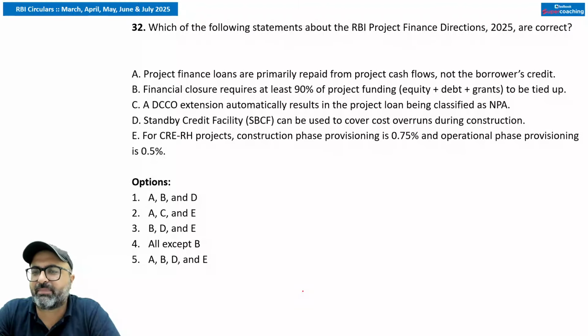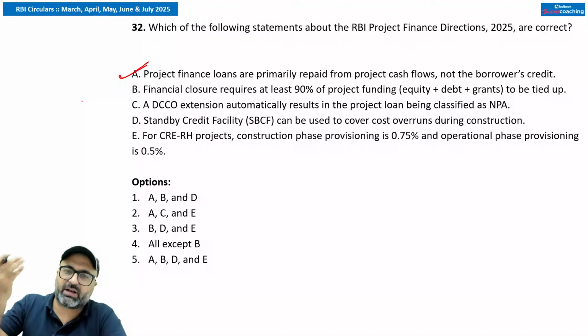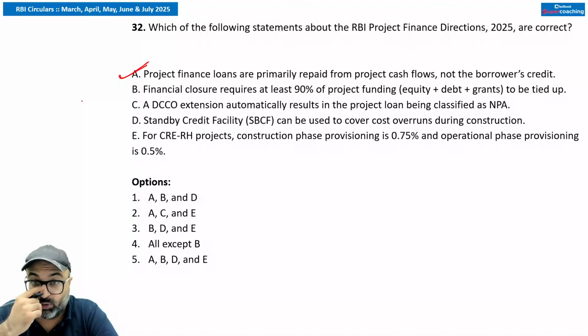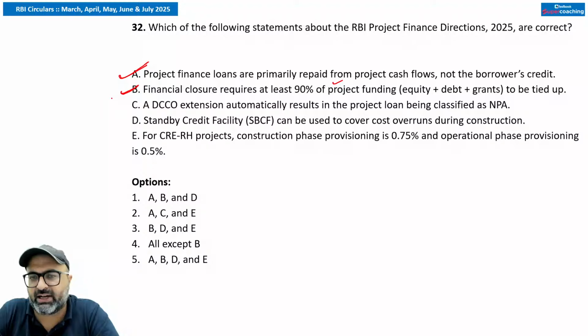Project finance loans are primarily repaid from project cash flows, not the borrower's credit. तो सर जो आपका रीपेमेंट ऑफ लोन है दैट इज डन फ्रॉम दी प्रोजेक्ट कैश फ्लो ओनली, इसीलिए जब प्रोजेक्ट काम करना शुरू करता है, पैसा आना शुरू होता है प्रोजेक्ट में, तभी रिटर्न शुरू होता है बैंक को. फाइनेंशियल क्लोजर रिक्वायर एटलीस्ट 90% ऑफ द प्रोजेक्ट फंडिंग टू बी टाइड अप. If you are going to implement the project, you are going to begin the construction phase, it cannot be done until and unless the financial closure is done for 90% of the project funding.